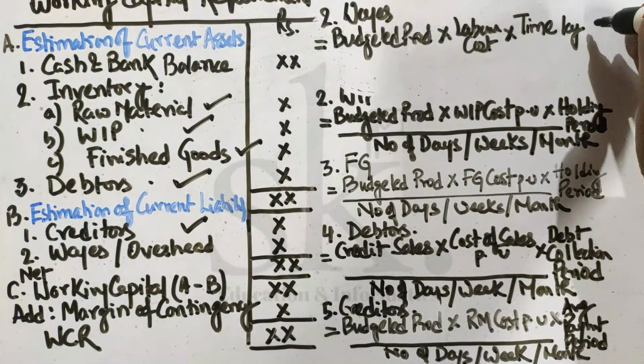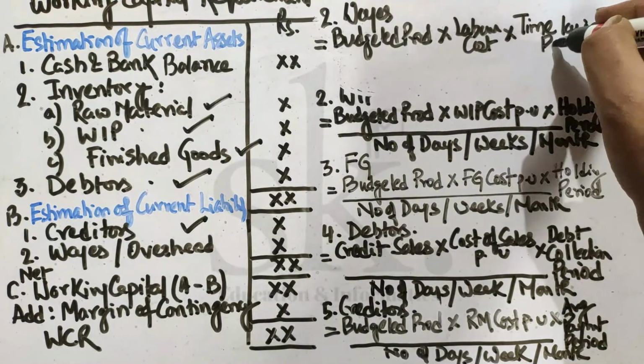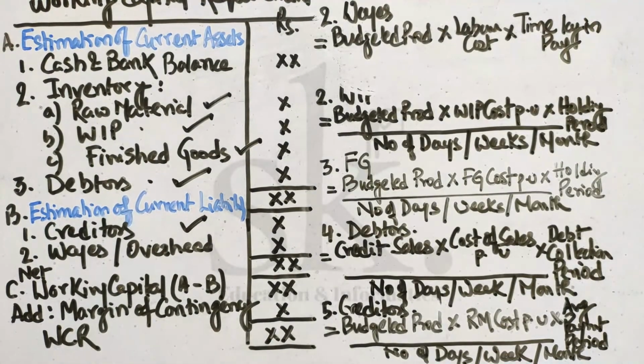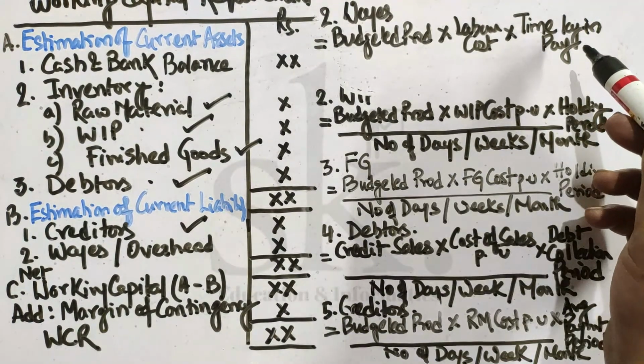If you remember, when we were doing the cash budget, wages were paid twice in a month, 50% previous month, 50% current month, or when we were discussing overhead expenses, it was either actual or after 1 month. So that is what is called time lag.